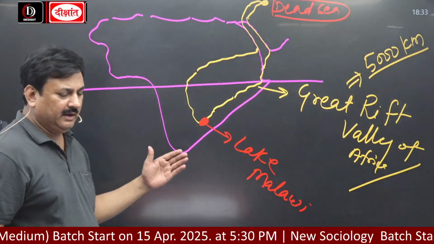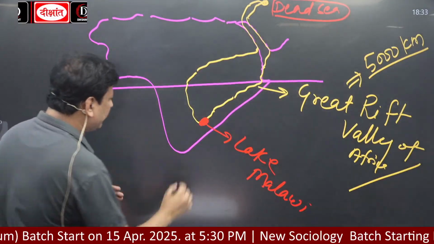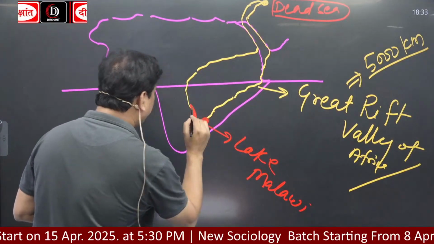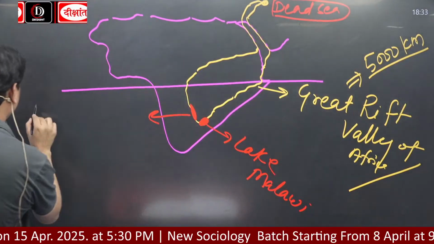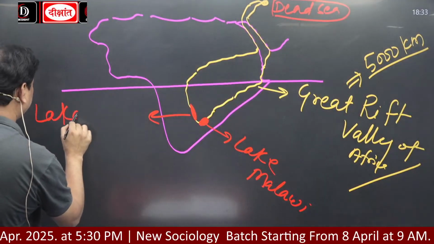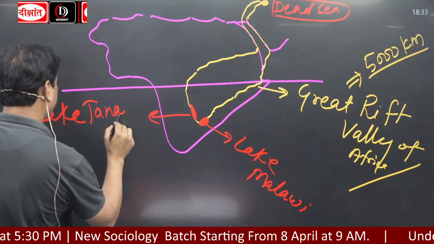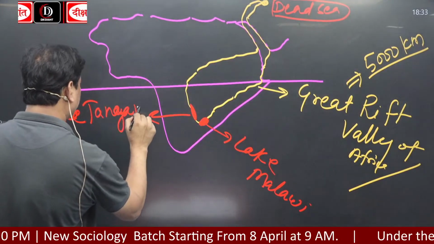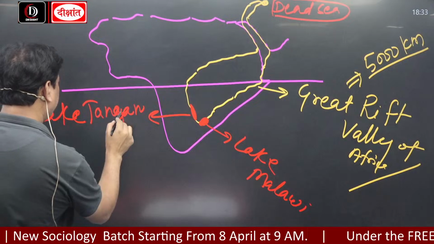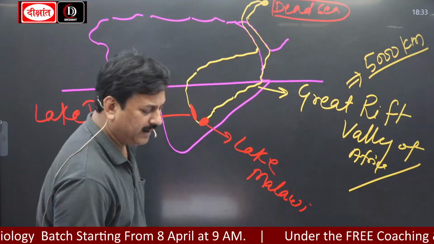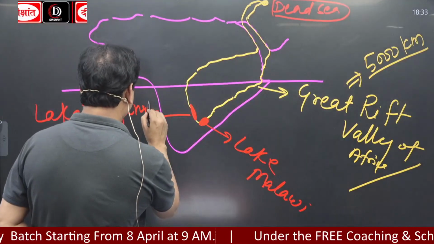And next to Lake Malawi, here is Lake Tanganyika. ये कौन सा है? Lake Tanganyika.